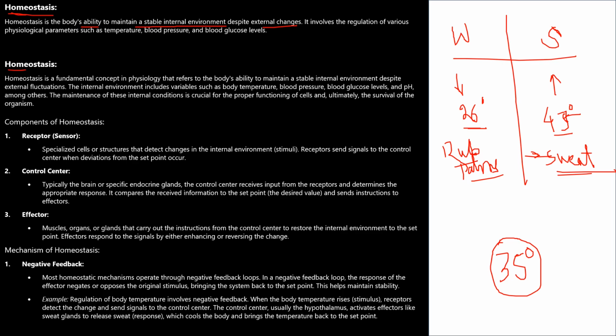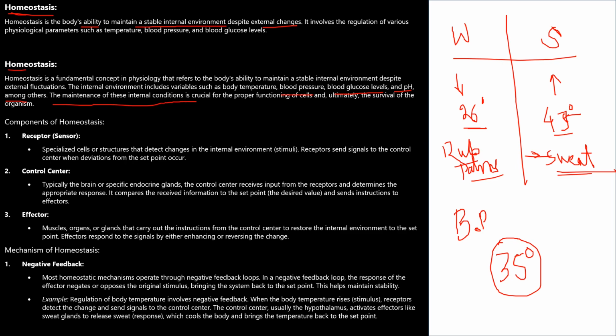Homeostasis is the fundamental concept in physiology that refers to the body's ability to maintain a stable internal environment despite external fluctuations. The internal environment includes variables such as body temperature, as I said just now, and blood pressure, the BP. Sometimes when you are in anxiety, sometimes when you are in depression, the blood pressure of your body changes. And blood glucose levels: when you eat too much sugar, the blood glucose levels will be high. And the pH of the body, among others. The maintenance of this internal condition is crucial.